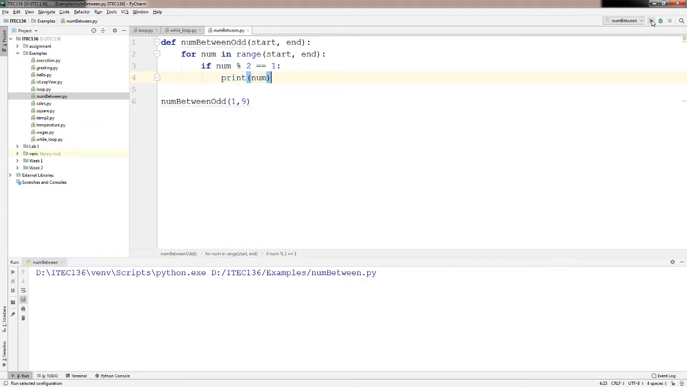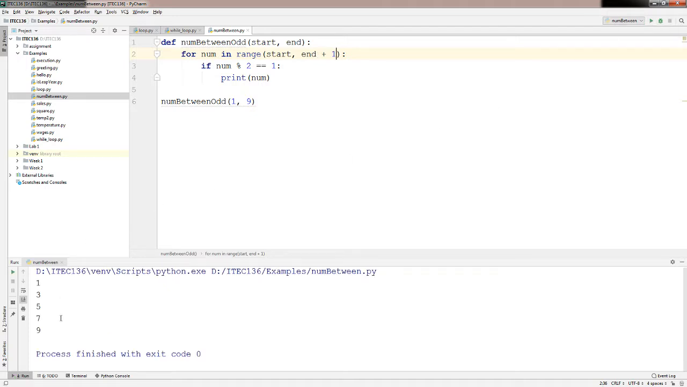So let's see if it works. 1, 3, 5, 7. I did 1 to 9, and I do want to show the end point. Why did it not show the end point? Well, recall the range. When I do the range, you go from start to end, but it does not include the end. So if I want to include the end, I need to add 1 to make it 1 higher. Now, as you can see, it shows 1, 3, 5, 7, 9.